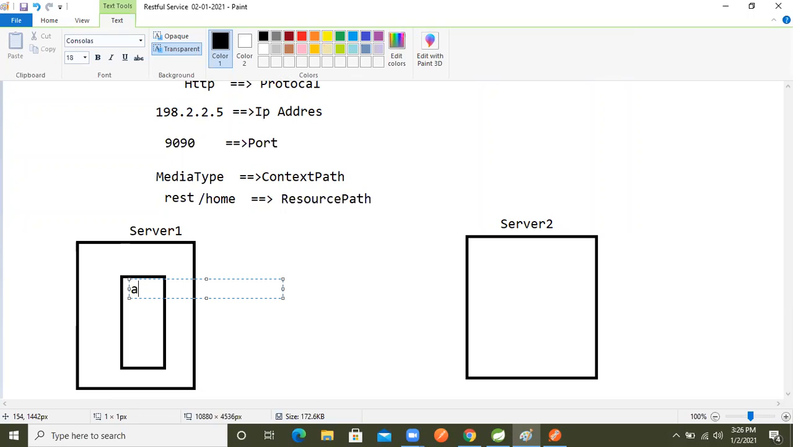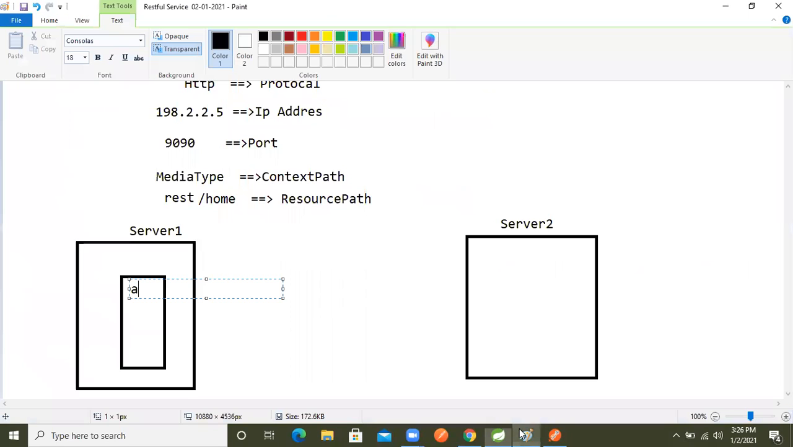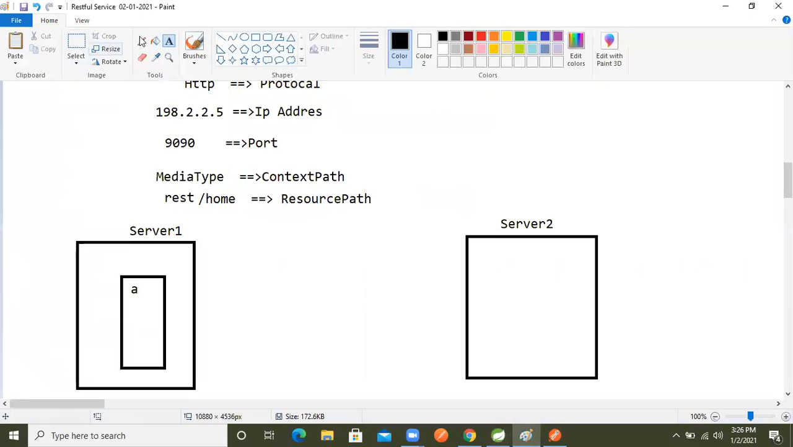I'm taking A, which means project resource. In that project resource, what I took here is what we use to access this one. So based on this we are accessing it. Same like that, there are two parts.